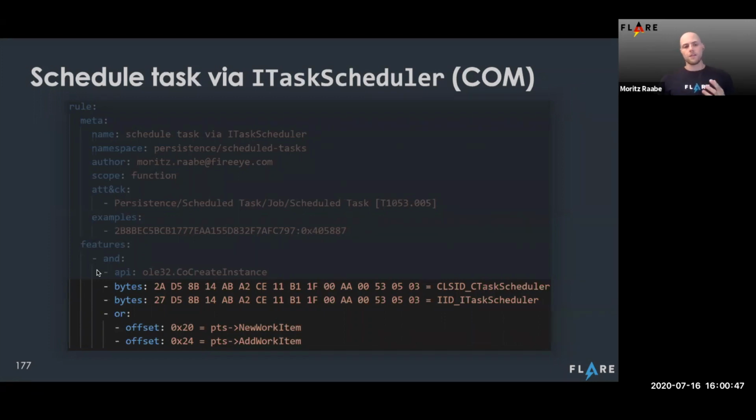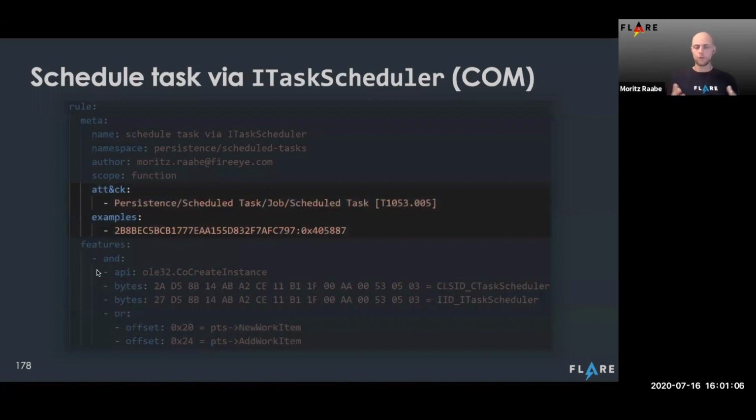With this mechanism, it creates an object, and the offsets then reference different functionality in those programs. Offsets can also be used to identify register offset structures, memory offsets, and other common techniques we see. Again, we associate that with techniques from the ATT&CK framework, here to achieve persistence via scheduled task.